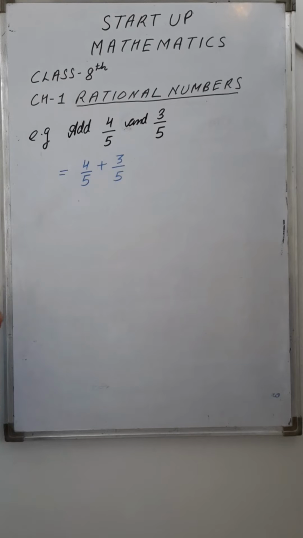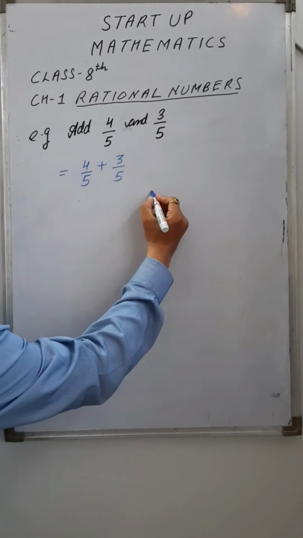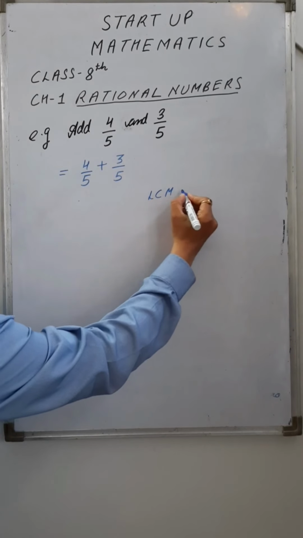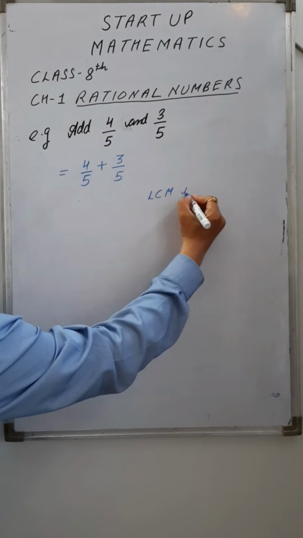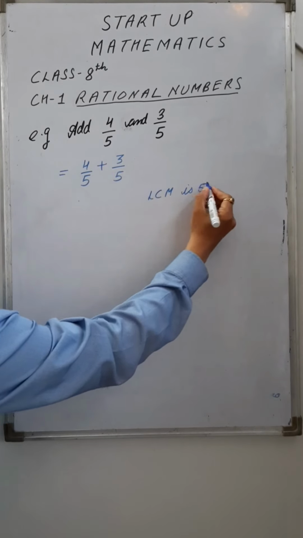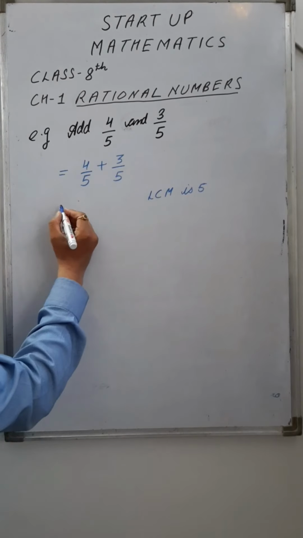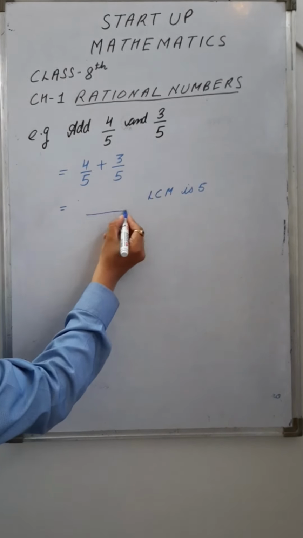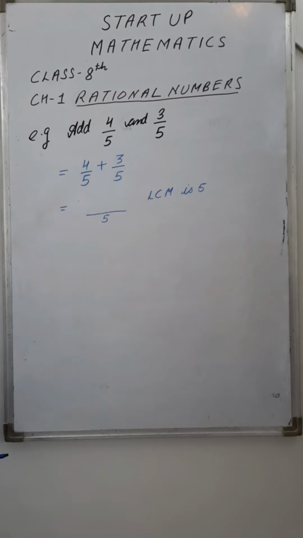You very well know about the LCM, right? So the LCM of the same number is the number itself. So the LCM is 5 because both the denominators are the same. How to add this? We will write 5 in the denominator.